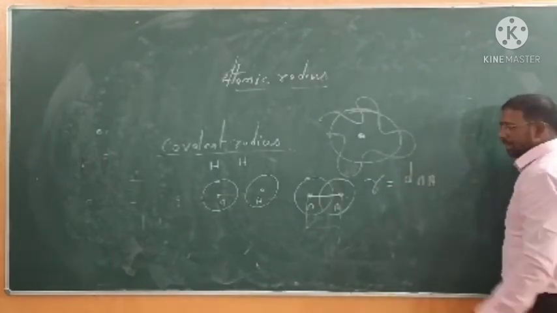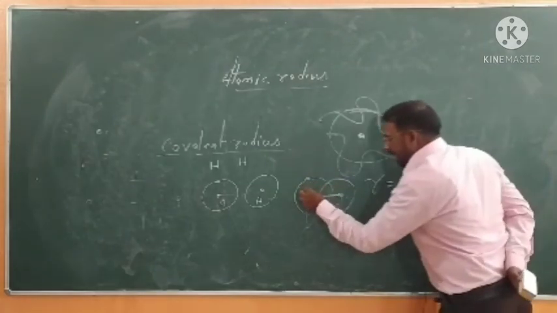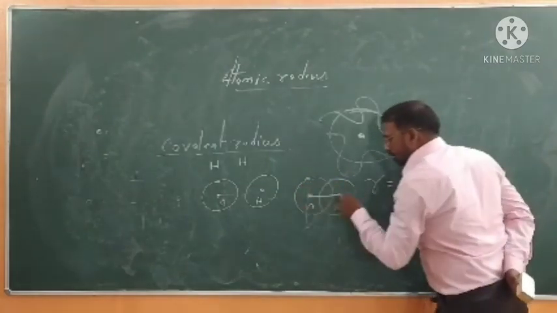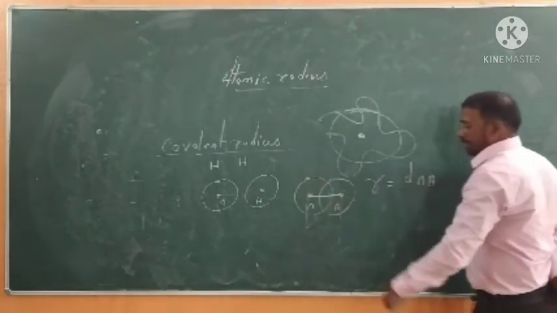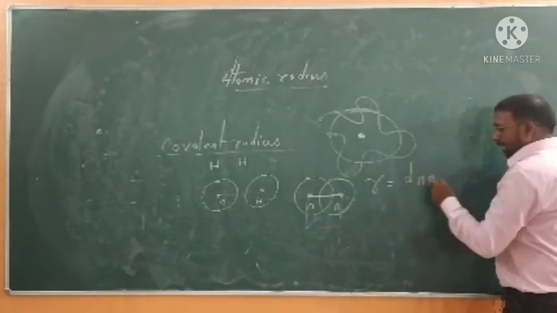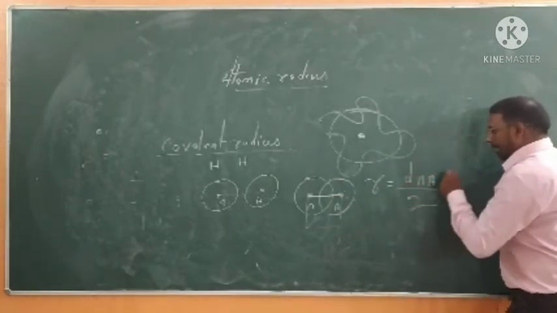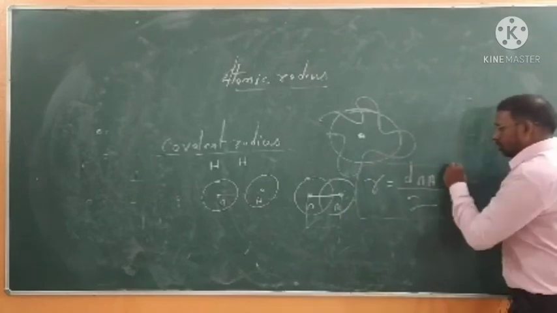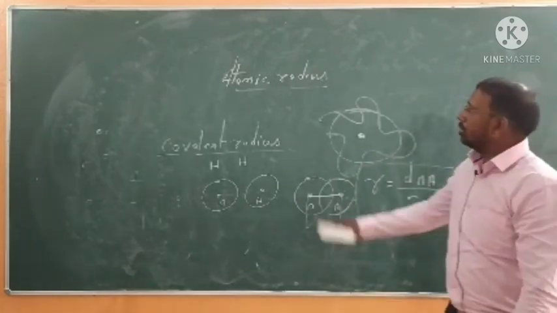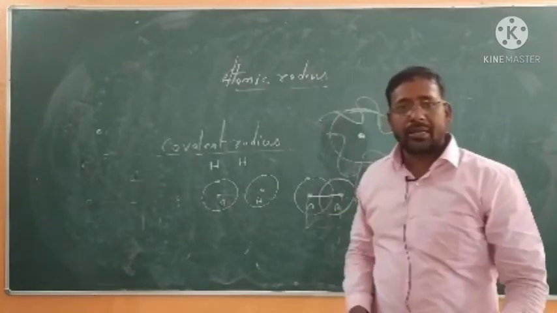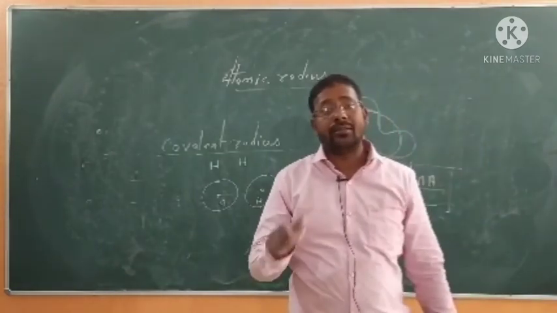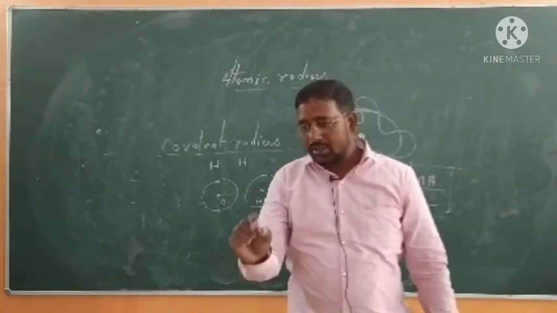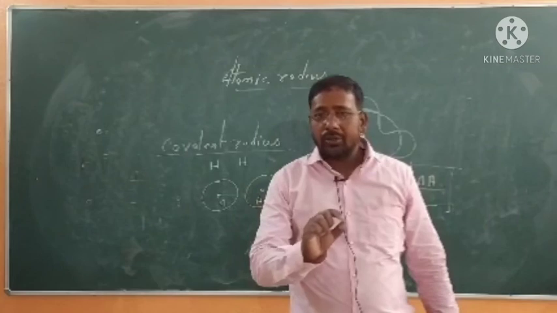Why am I writing the distance between A and A? Because atom A and atom A both have the same size, the same radius. That's why the distance of AA divided by 2, and by this formula you will be able to find the atomic radius when they combine in the case of covalent molecules. So these things are given in your book.